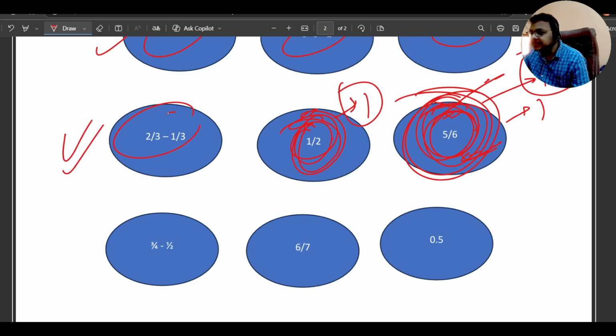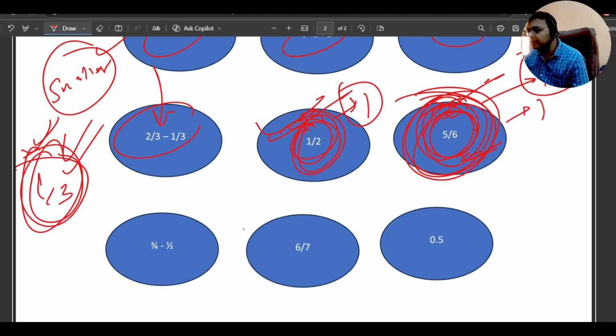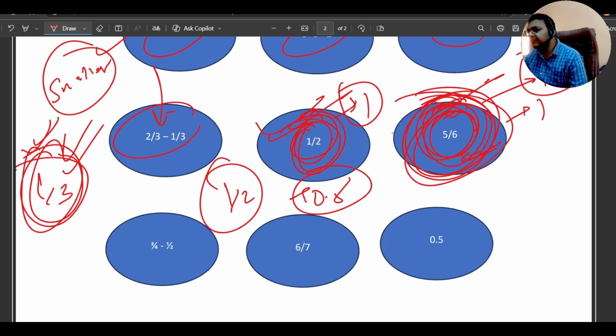And this, if we see here, the denominator is same, so this will be 1 by 3. The difference is big, so definitely it will be smaller, between 1 and 3. So this is the smallest value, so we know this is the smallest. Now we did not calculate this, but we know that from 1 by 3 this will be bigger, which is 1 by 2, which is 0.5, and then there will be 5 by 6. This will be the highest.